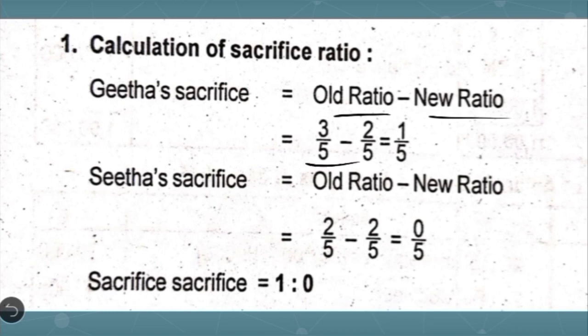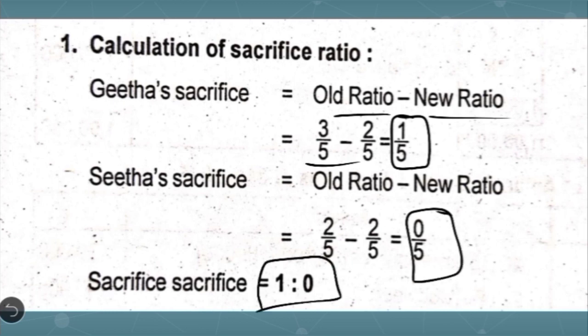Geeta's old share was 3 by 5 and her new share is 2 by 5, which is a difference of 1 by 5. Okay, so 1 by 5 is the share sacrificed by first old partner. Coming to the second old partner, Sita, her old share was 2 by 5 and her new share is also 2 by 5. So you get the difference 0 by 5. So sacrifice ratio is 1:0, which implies that the entire share of new partner has been sacrificed by only first old partner, that is Geeta.